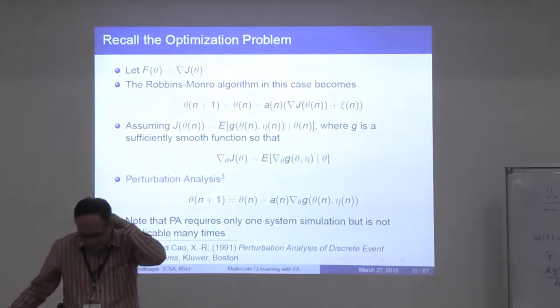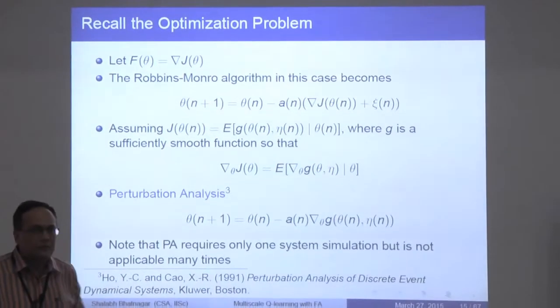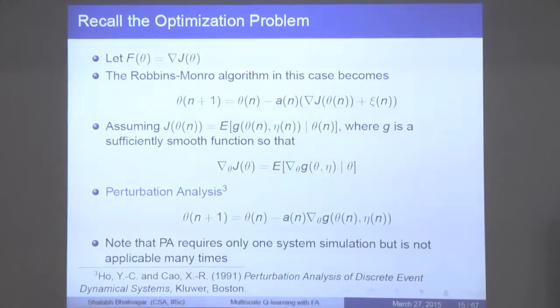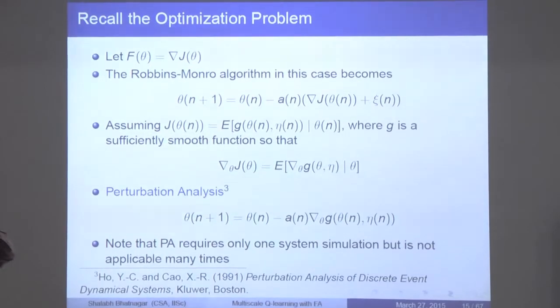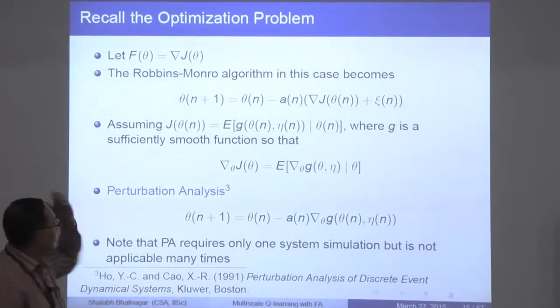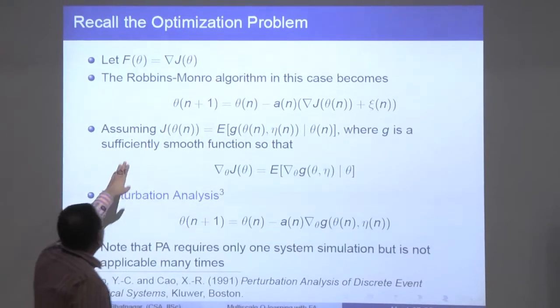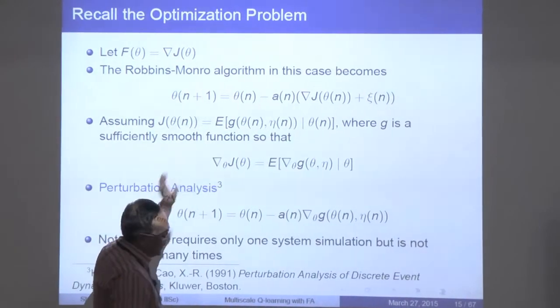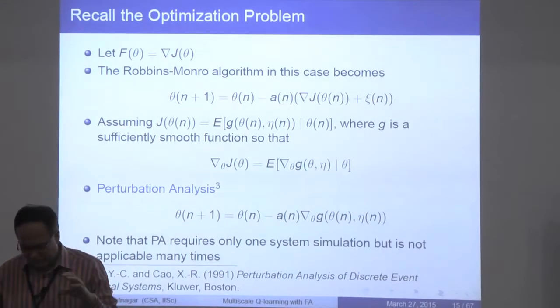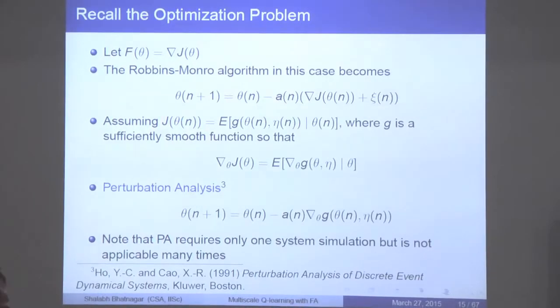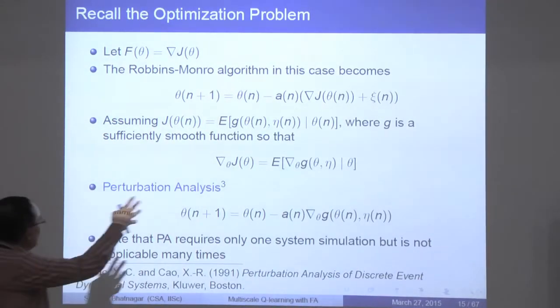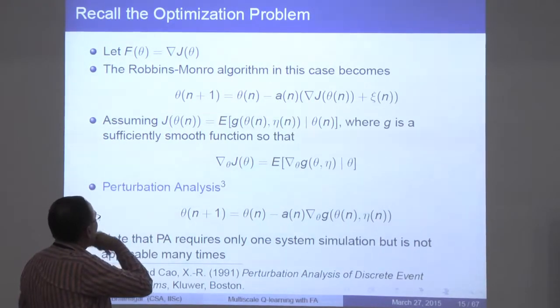Okay, so let's recall. This will be the starting point of the talk. These were the examples that we were looking at. So let's recall again the optimization problem. The optimization problem was this. Let's say you wanted to find the zeros of this function f of theta, and psi n's are the noise random variables.